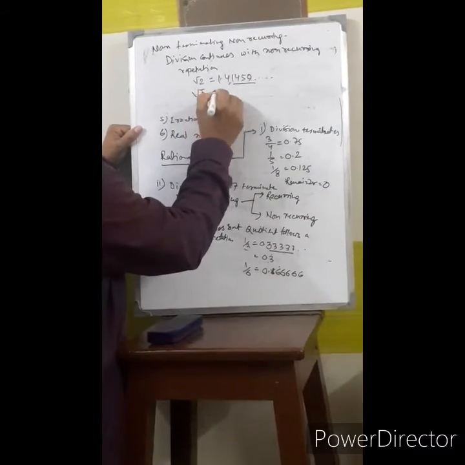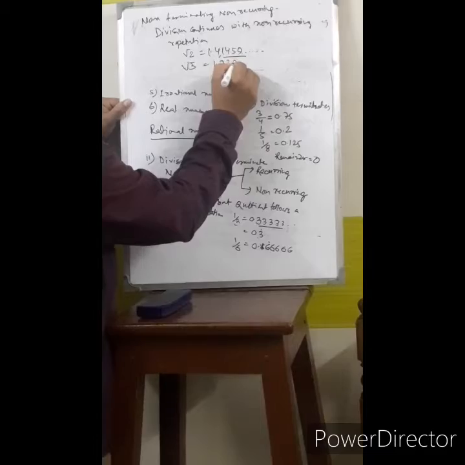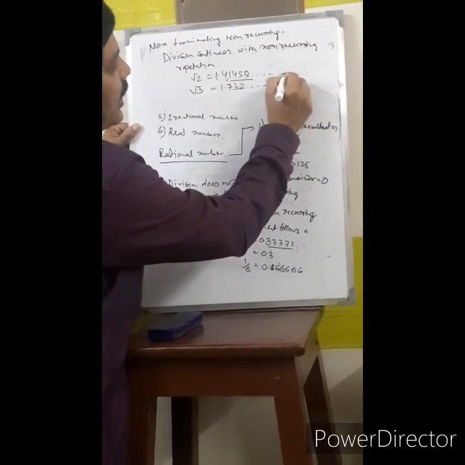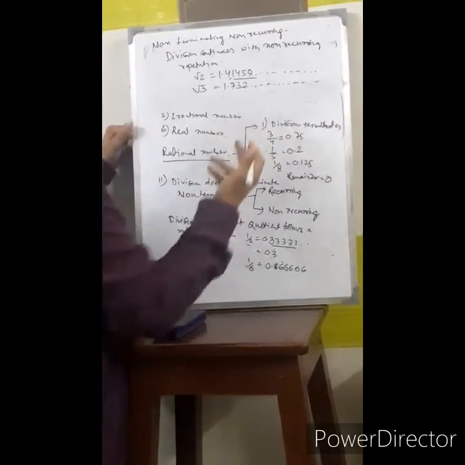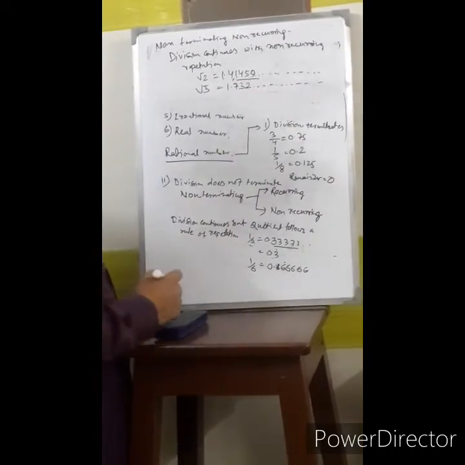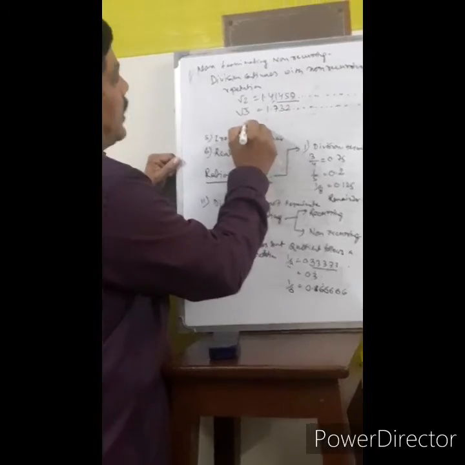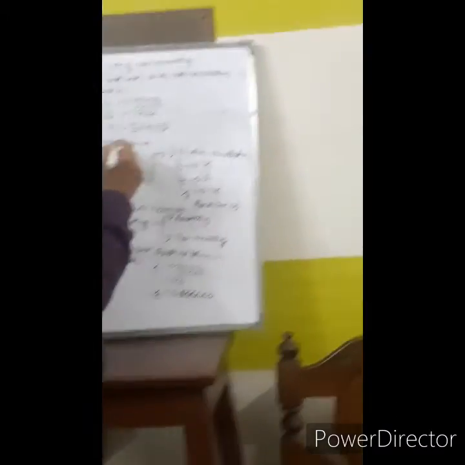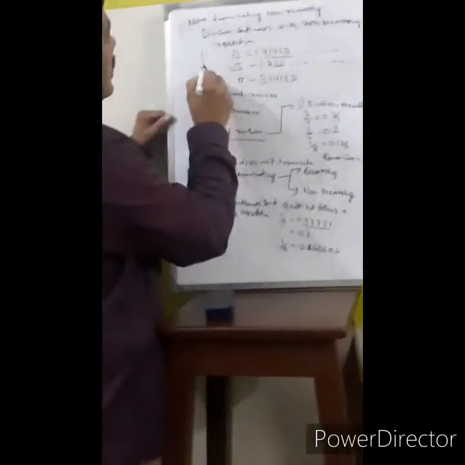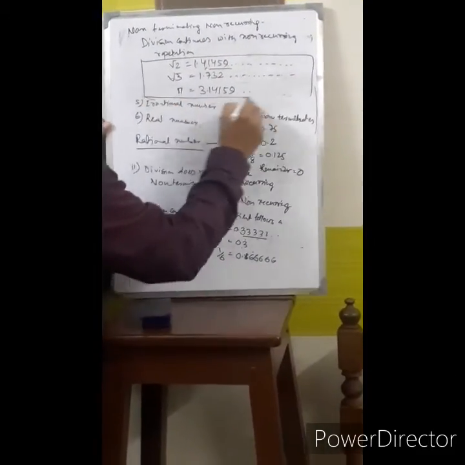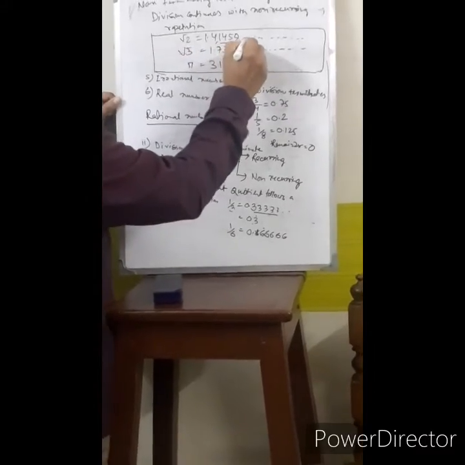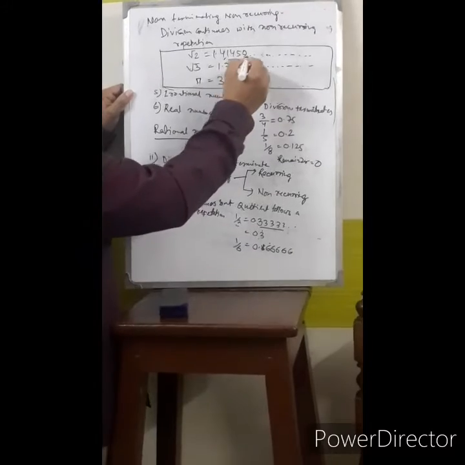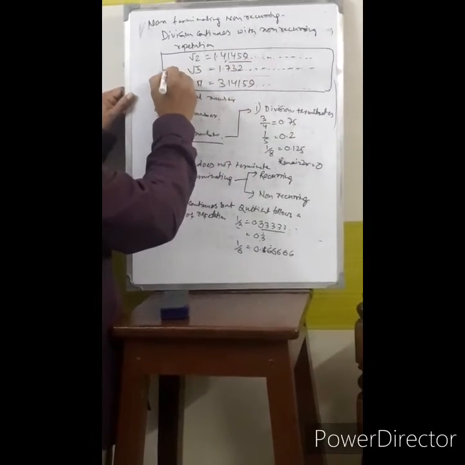Root 3 equals 1.732 like this, but here infinitely it is spread, and we don't know what is going to come. Pi equals 3.14159 like this. These are all irrational numbers. Actually, we don't know the absolute values of these numbers. That's why these are known as irrational.